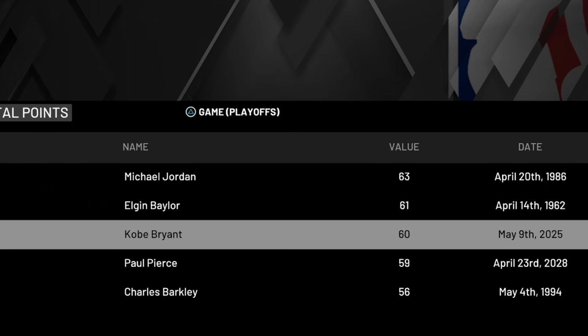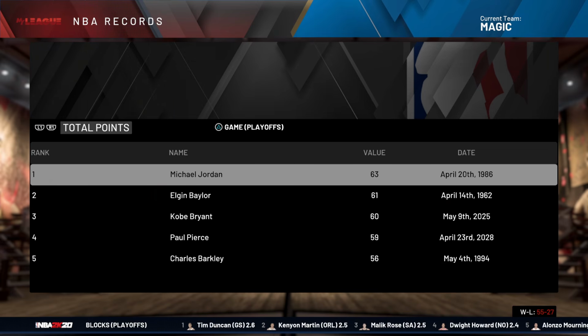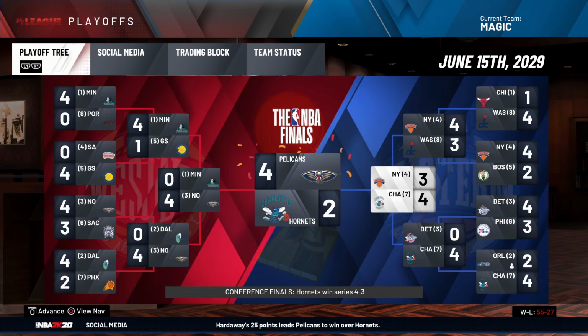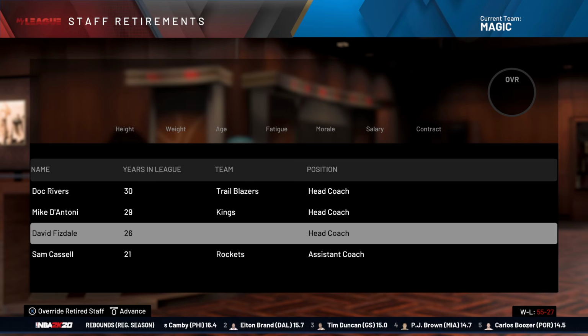Well then, Kobe put up 60 in a playoff game. I didn't even realize. And Paul Pierce put up 59. Yeah, that was a couple years ago though, but yeah, Kobe put up 60, which is only 3 short of Michael Jordan's playoff record. I thought I should just check that real quick. Kendall Gill retired. Duncan God from NBA 2K13. Hey, look, David Fizdale retired.